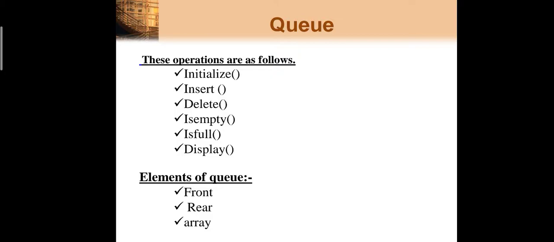We require these two ends for inserting and deleting purposes. So the elements we require for forming the queue are a front element, a rear element and an array. If you are implementing your queue with the help of a linked list, then instead of an array you can use the linked list.